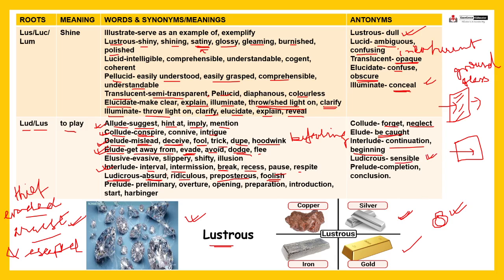Fine. Next is prelude or preliminary. It means preliminary, right? Overture, opening, preparation, introduction, start or harbinger, right? Harbinger, quite an important word. Harbinger. ठीक है ना, harbinger. Just the opposite of prelude is conclusion or completion. Fine. Ending. Are you understanding? Prelude means opening or introduction, and just the opposite is conclusion, ending. Fine. So don't forget this word, harbinger.